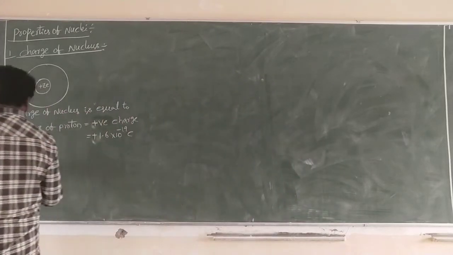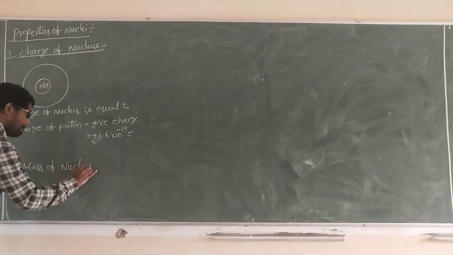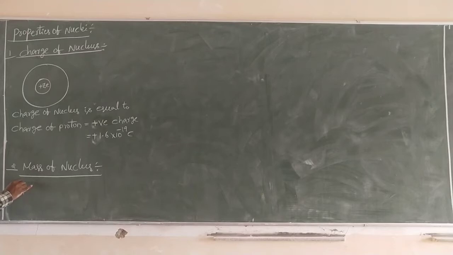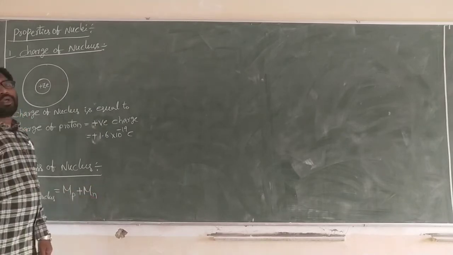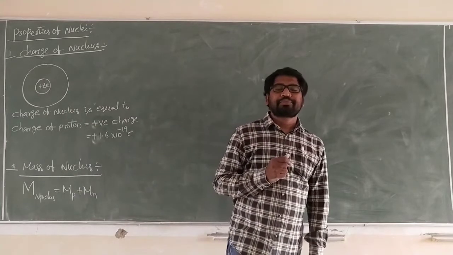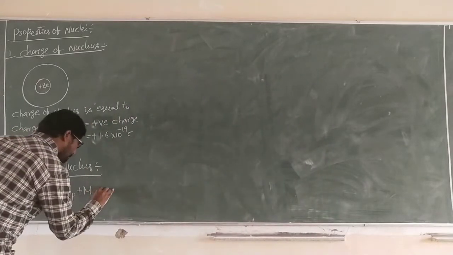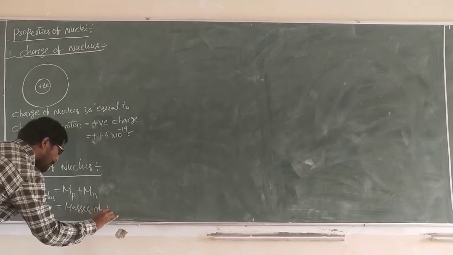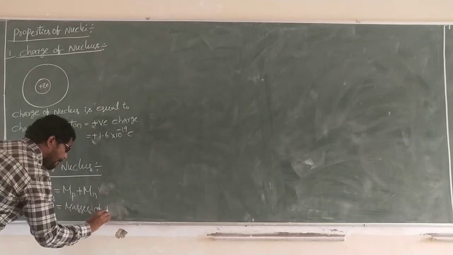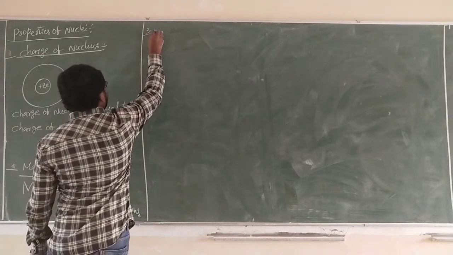Next, second, mass of the nucleus. The mass of the protons plus the mass of the neutrons, the total mass of the nucleus, is called the mass of the nucleus. Next, third, size of the nucleus.